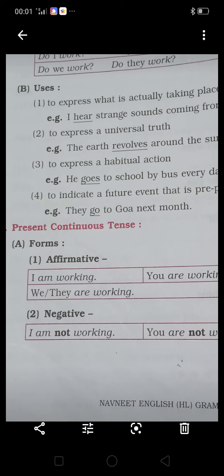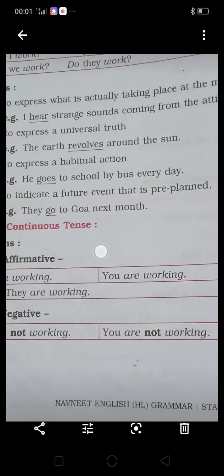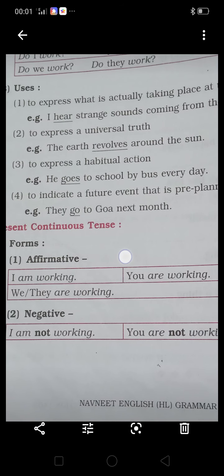And last is to indicate a future event that is pre-planned. For example, they go to Goa next month. Means it is the pre-plan for the future. For that also we can use simple present tense. Like this way these are the 4 uses of simple present tense.